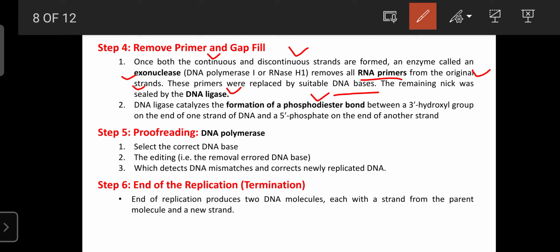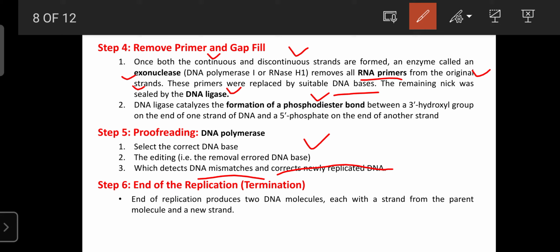And after that, step 5 continues, that is known as proofreading. Here the DNA polymerase enzyme is involved in proofreading and in the removal of damaged DNA. Its main function in proofreading is that this DNA polymerase can select only the correct DNA bases. If it is wrong, it is corrected or rejected. Then it is also involved in editing, that is removal of erroneous DNA bases, and it can detect DNA mismatches and correct the newly replicated DNA.